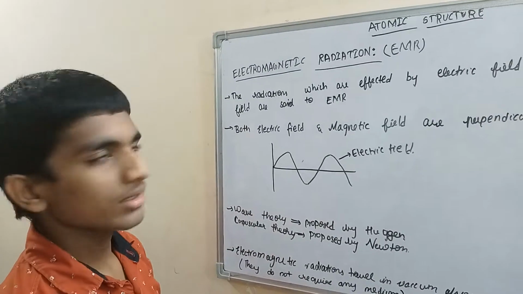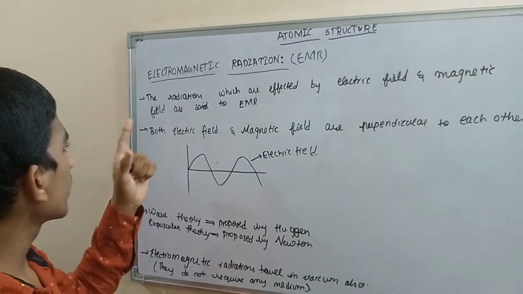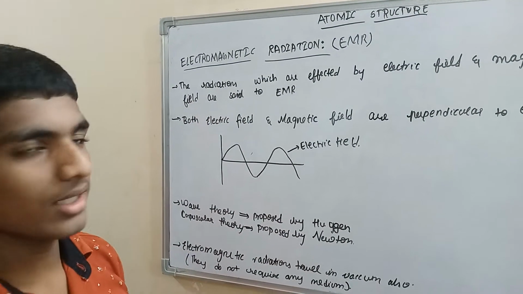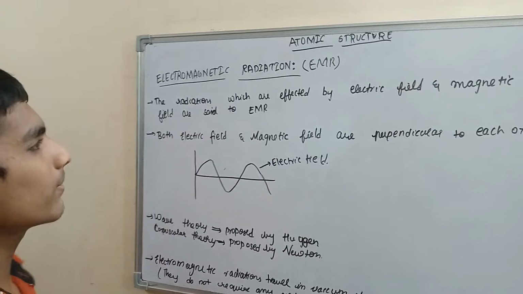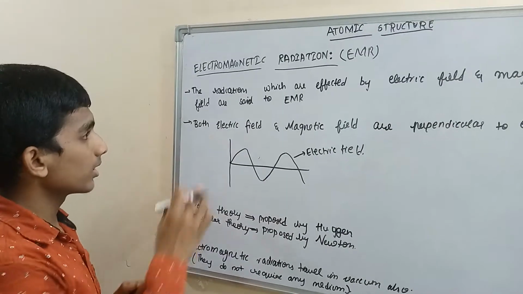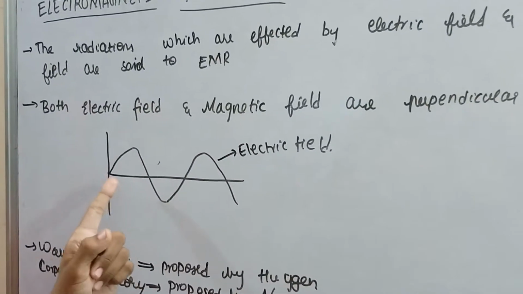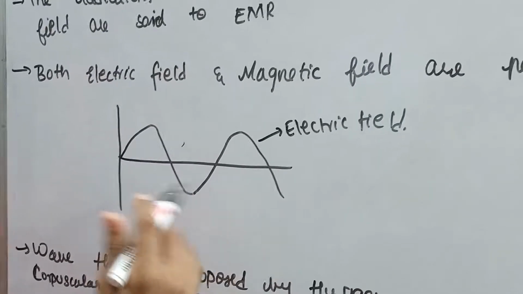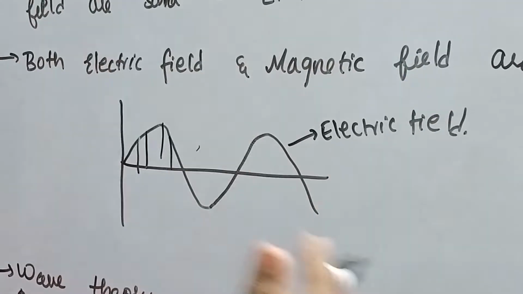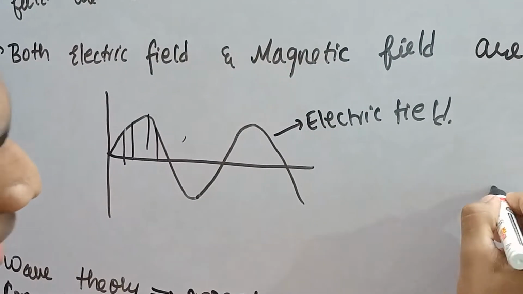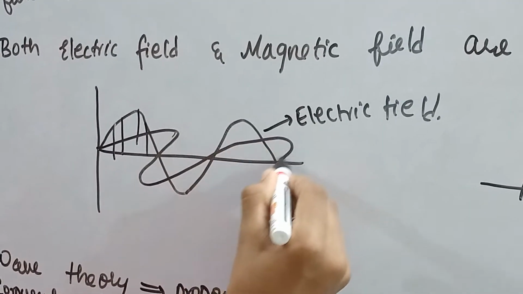What is electromagnetic radiation? The radiations which are affected by electric field and magnetic field are said to be electromagnetic radiation. I am going to represent it as EMR, so we don't need to waste time writing electromagnetic radiation. Both electric field and magnetic field are perpendicular to each other. This is the electric field, which is straight. If one is like this, another one should be like this. This is the magnetic field.